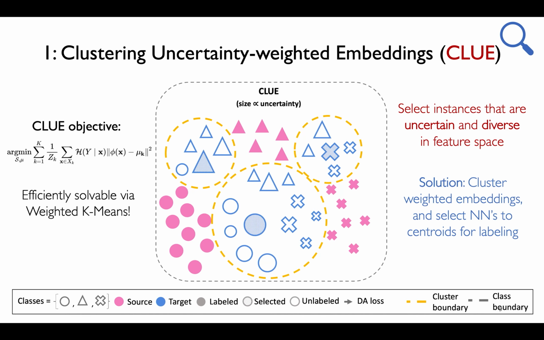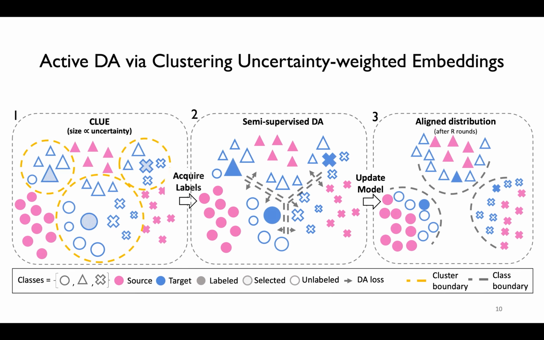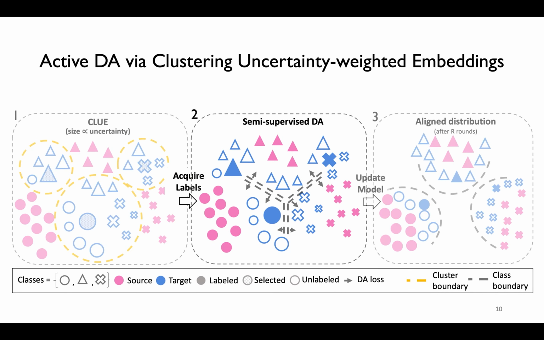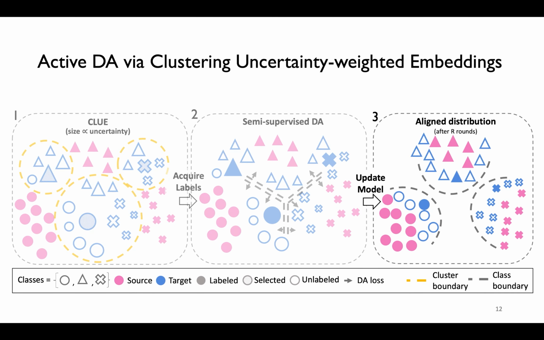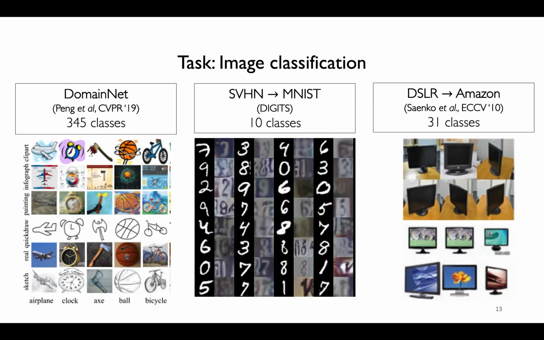We show that the CLUE objective can be approximated via weighted k-means in model feature space with weights set to model uncertainty measured by predictive entropy. We then acquire labels for the selected instances and proceed to the next step, where we update the model via semi-supervised DA, leveraging all available source and target data. In our experiments, we try multiple learning strategies. Finally, we repeat this process of acquisition and update until the labeling budget is exhausted.